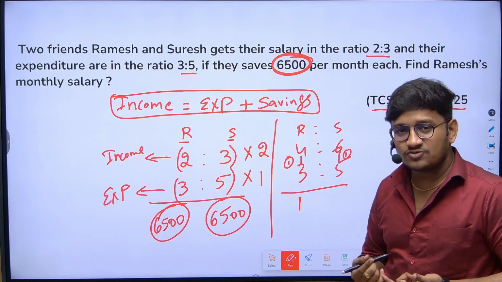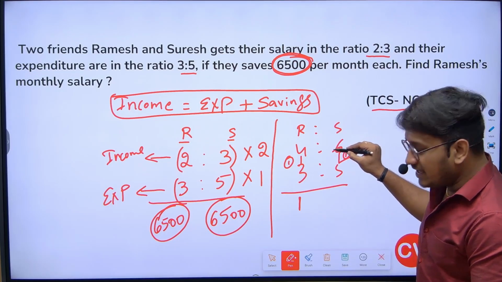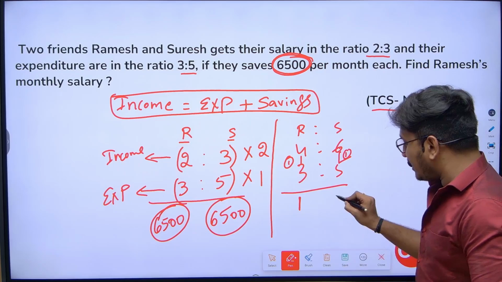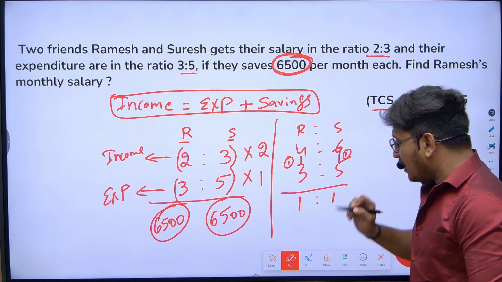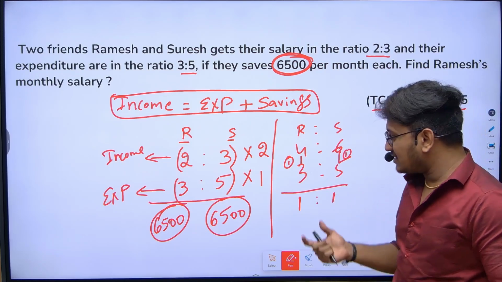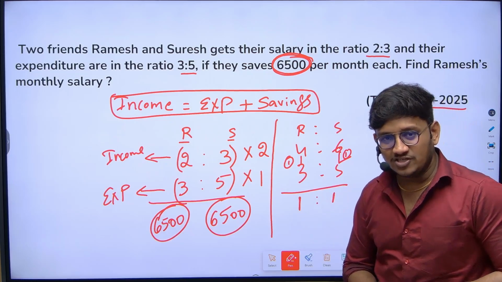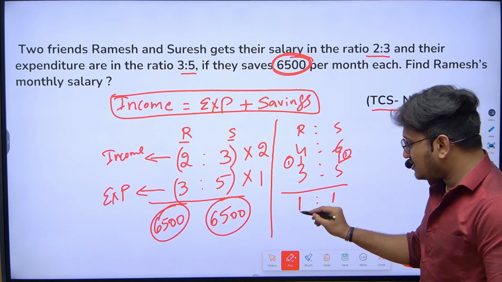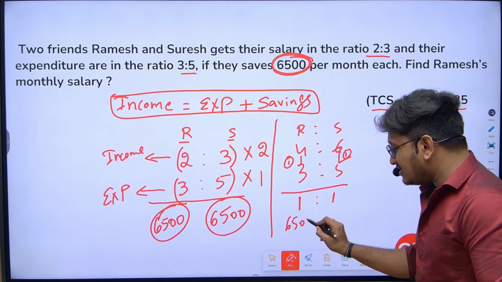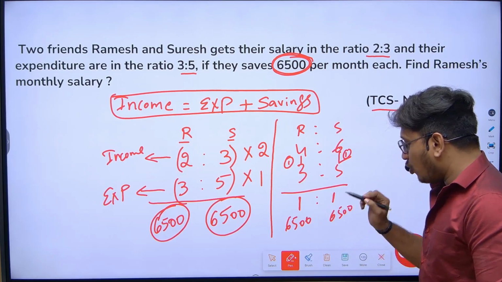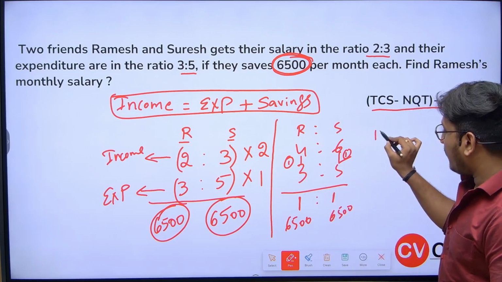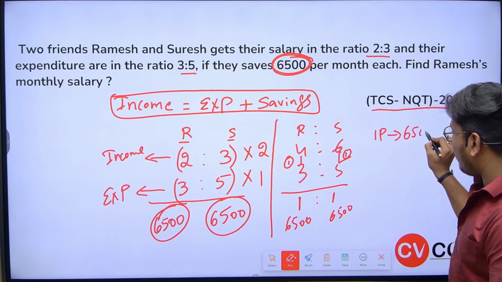The savings is 1 part. Now here the same, from income, if you remove expenses, the ratio is here also 1 part. They have clearly mentioned that they both are saving 6,500 rupees each. So can I say that this 1 part is nothing but 6,500? Hope you all are clear with this. Now 1 part is 6,500.